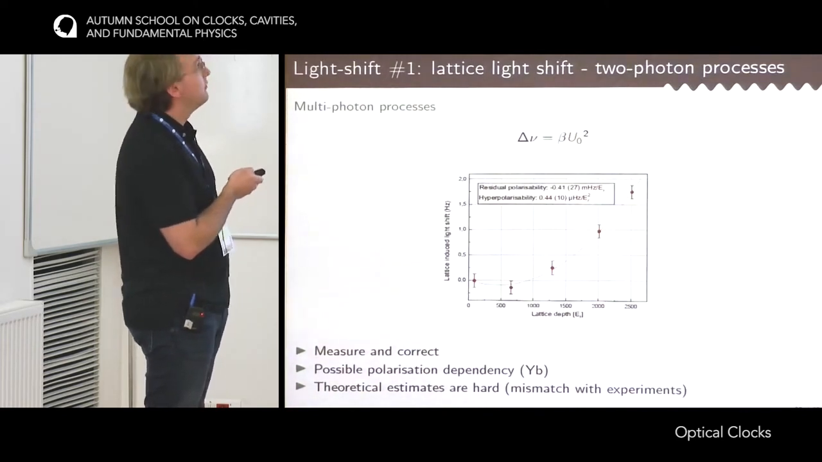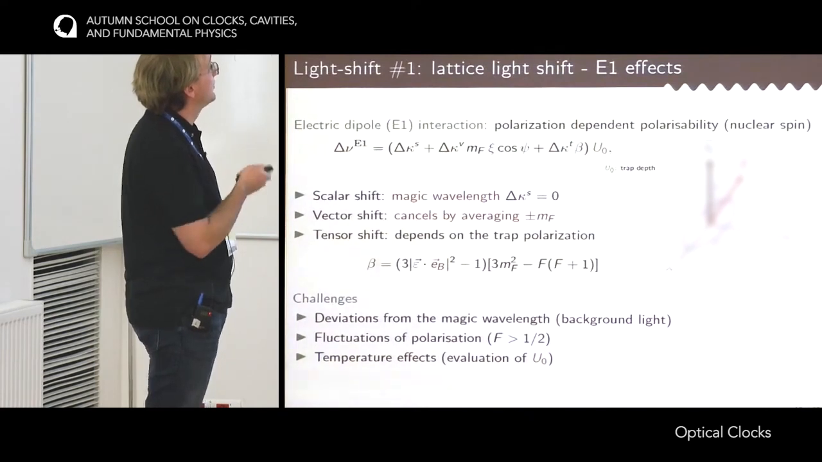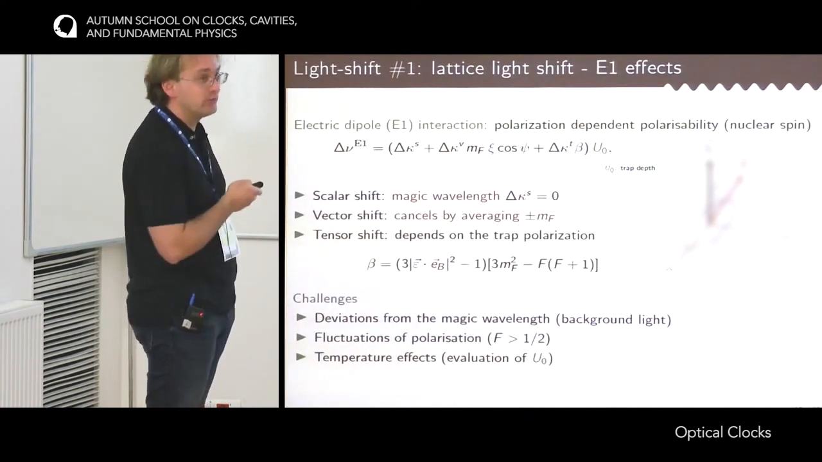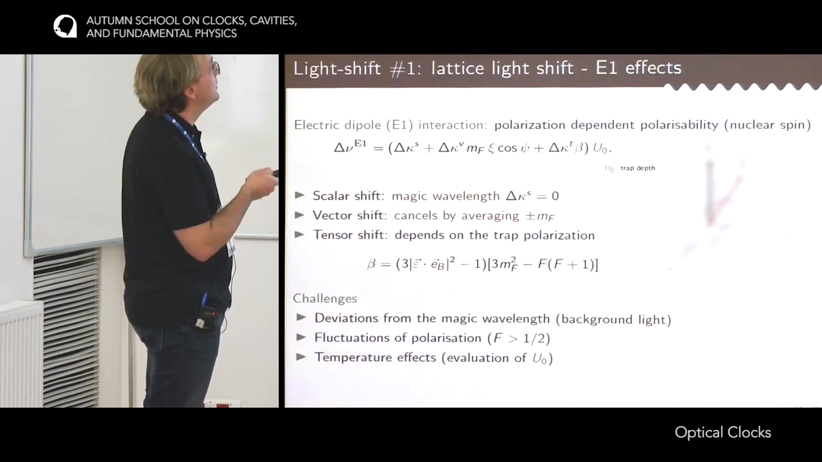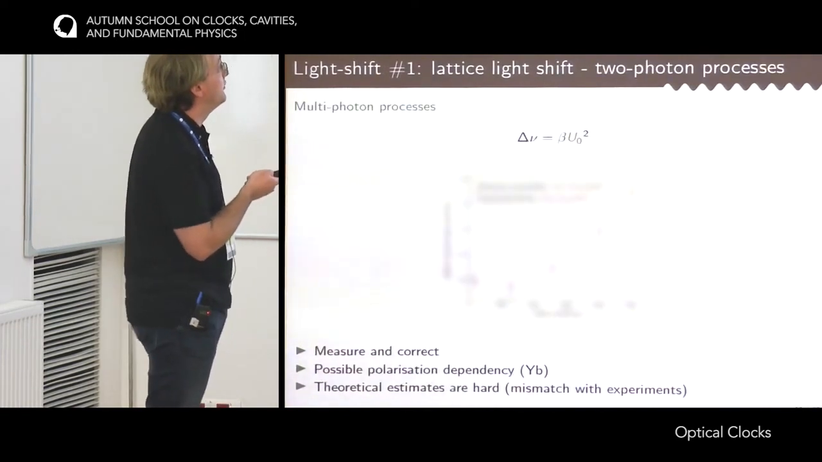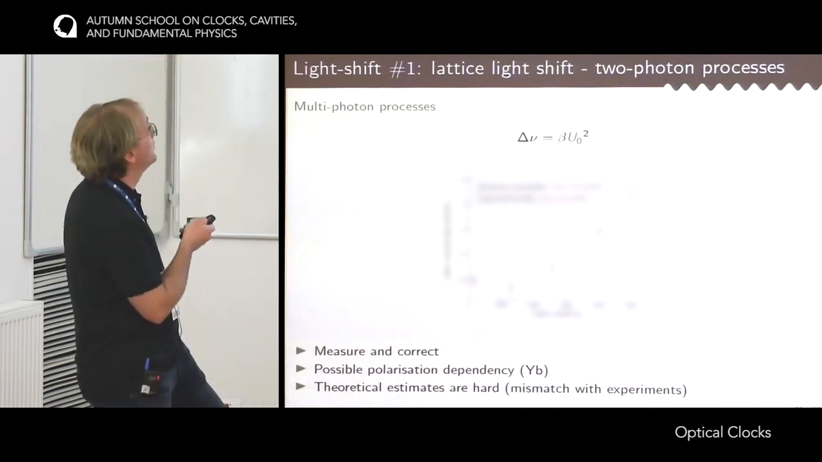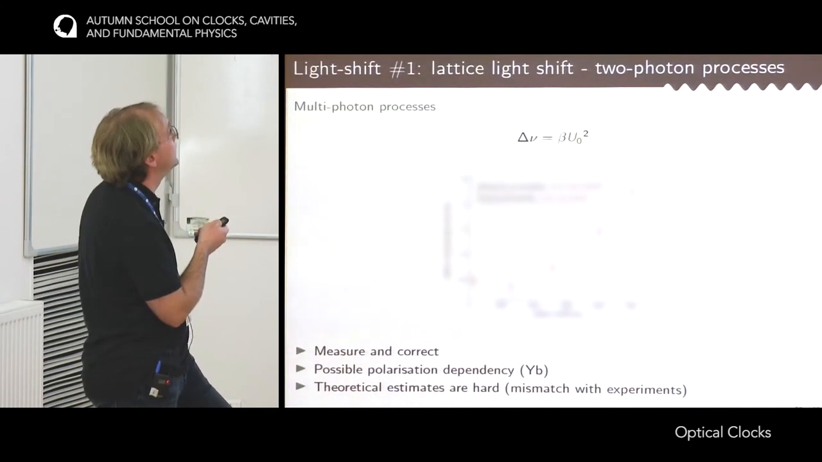So it's not the end of the story about light shift. This was just the first order approximation. Now we have to move to higher orders because this one is very heavily suppressed, so the higher orders become relevant. And the first effect I want to consider is multiphoton processes.